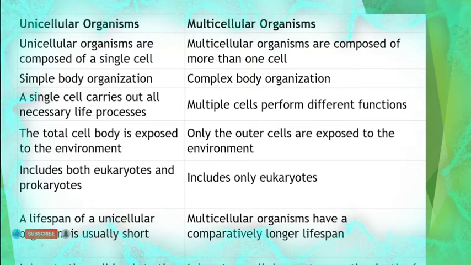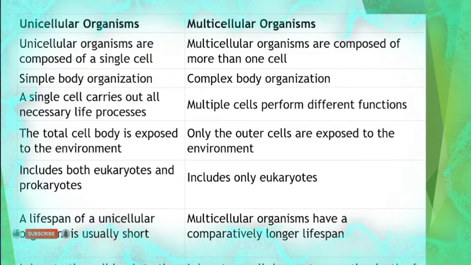Whereas in the case of multicellular organisms, multiple cells perform different functions. For example, we have different cells like nerve cells, skin cells, muscle cells, and blood cells. Means different cells will perform different functions in a multicellular organism. Whereas in a unicellular organism, only a single cell performs all functions. That is the difference between unicellular and multicellular functions.